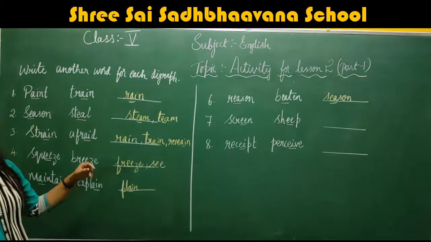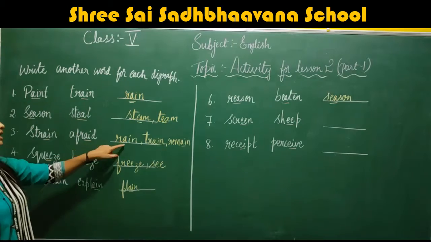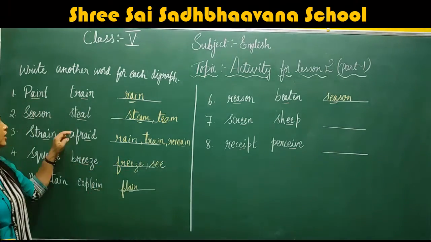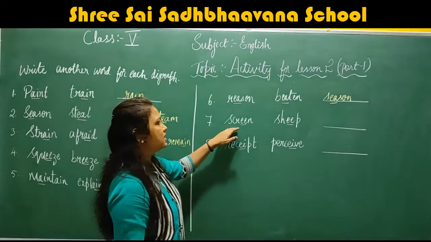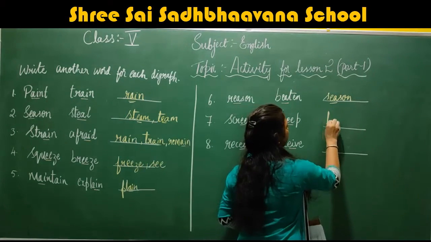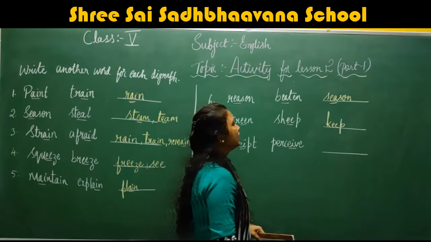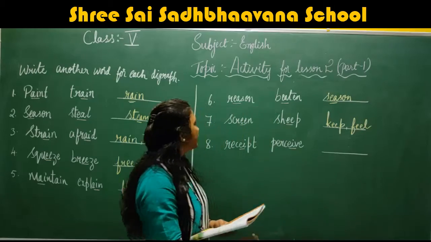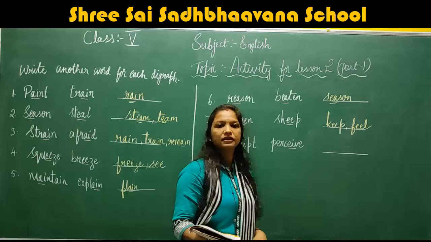E comes twice and gives a long single sound E. Here also afraid, rain, train, remain. Okay. Now steel, steam, team. Okay. Screen, sheep. Next is keep, feel, right? Screen, sheep, keep, feel.